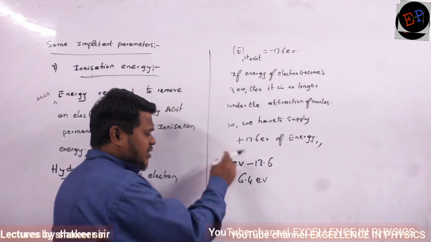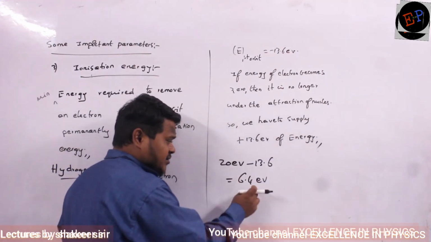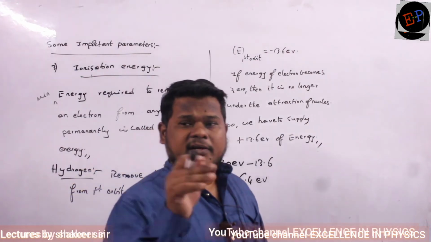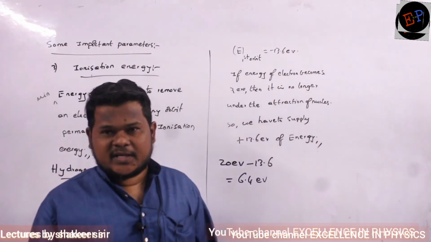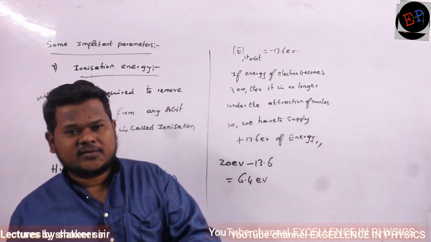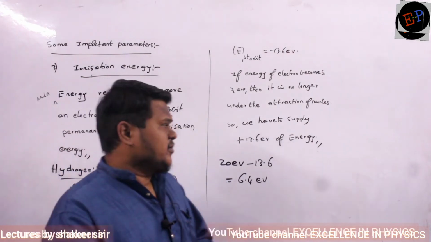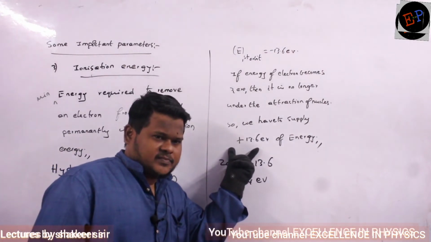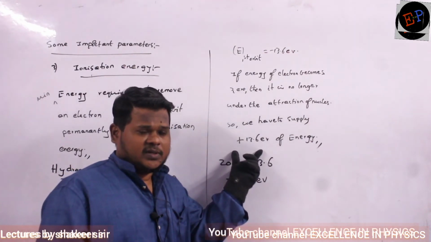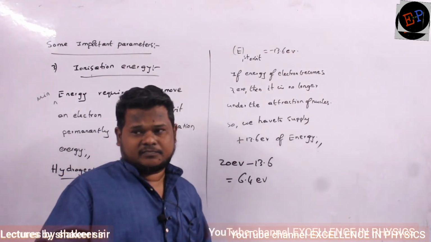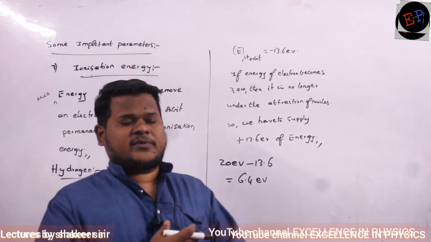So the electron will take this energy and this extra energy will be converted into kinetic energy. If you give exactly 13.6, the electron will move out of the atom, and after moving out of the atom, it will be in a rest position.